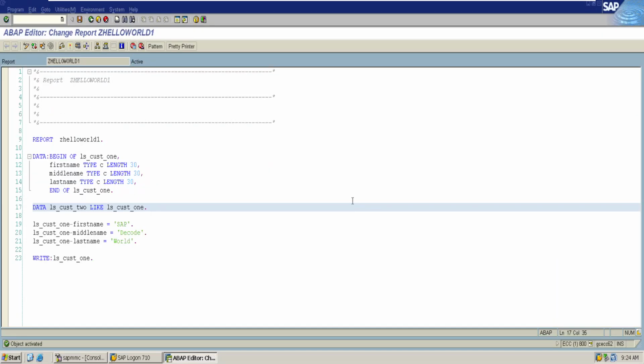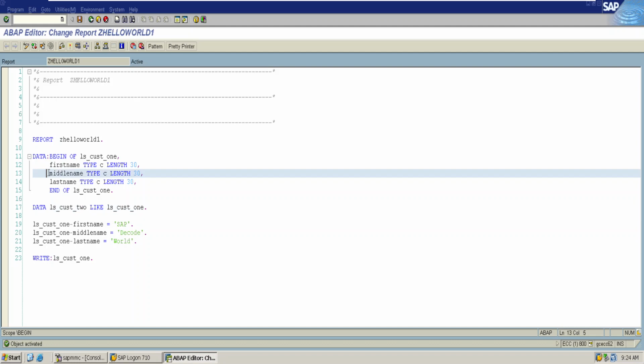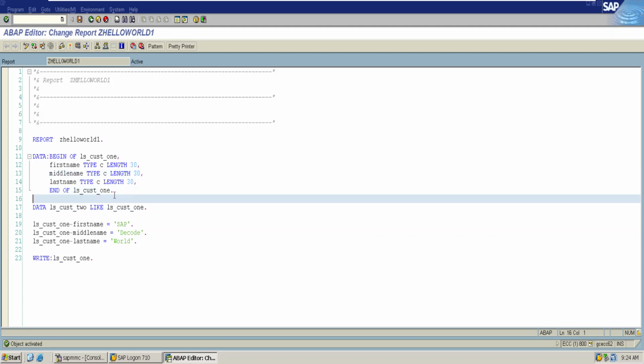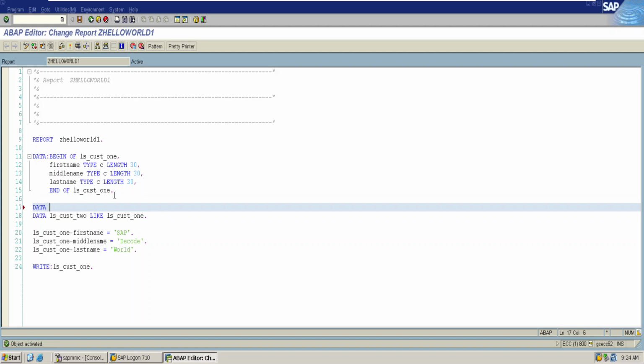In this video, we are going to take a look at declaring or defining the attributes of a structure by using the like keyword. Here we have created a structure ls_customer1 with the attributes first name, middle name, and then last name. We can also create another variable of structure customer2